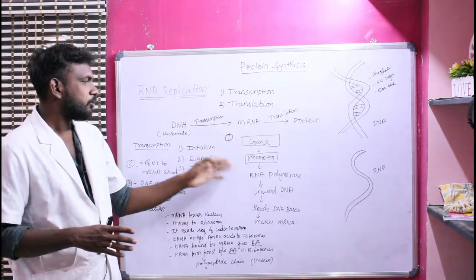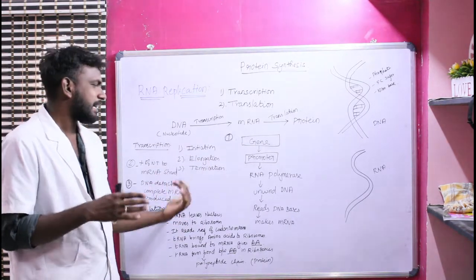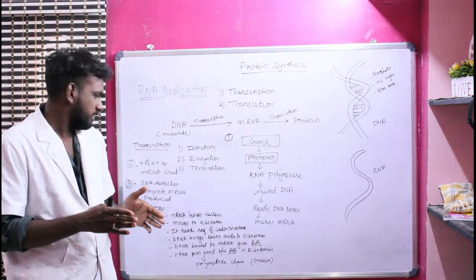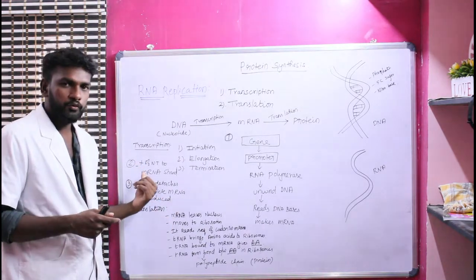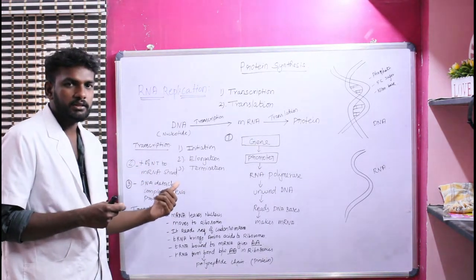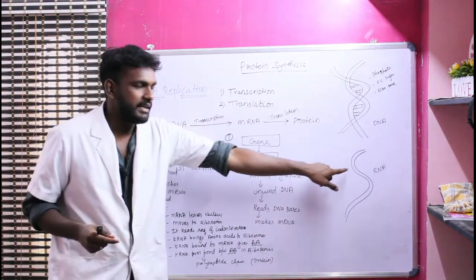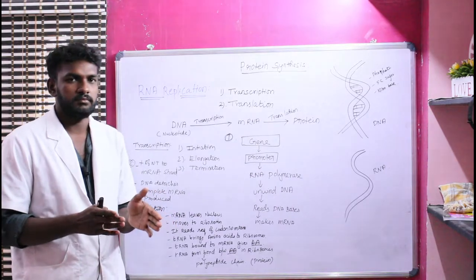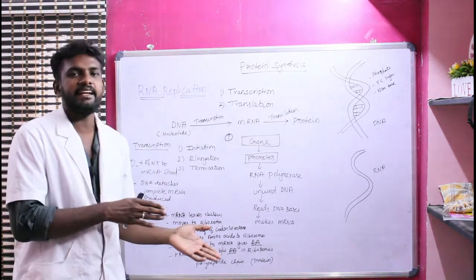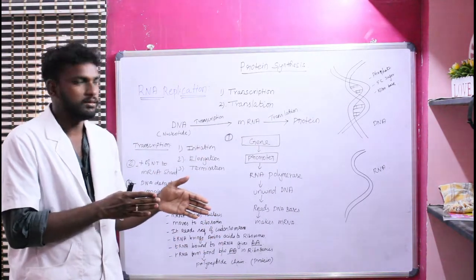Okay. Now see about elongation. In elongation, nucleotides are added to the mRNA strand. mRNA is single stranded, while DNA is double stranded.